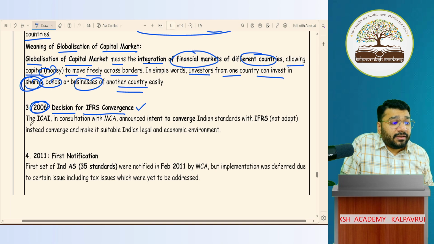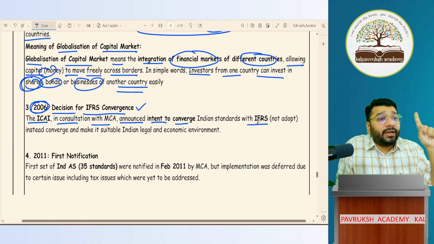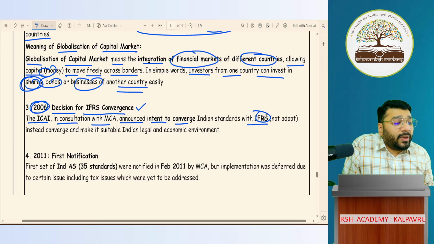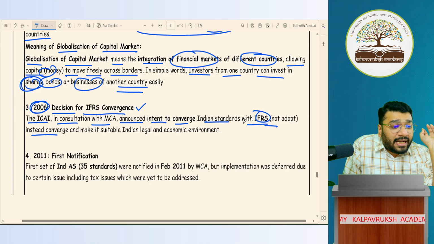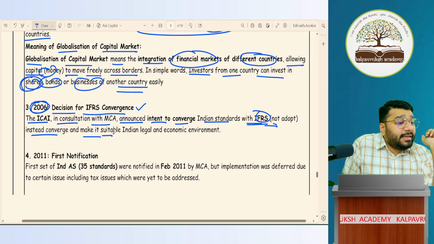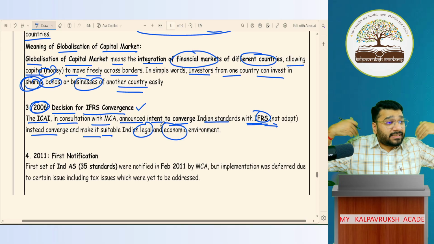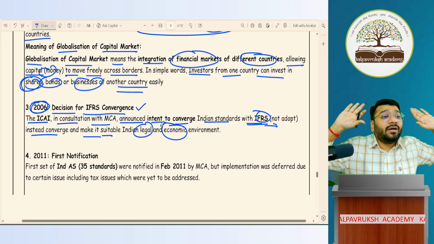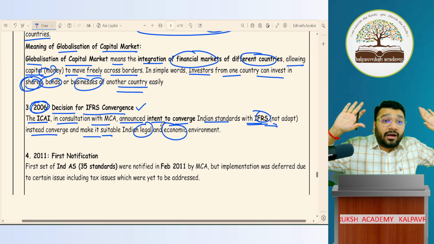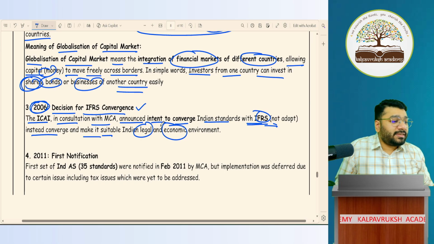So in 2006, the ICAI, in consultation with the MCA, announced the intent to converge with IFRS. So they didn't want to adopt it. What did they decide? We have the intention to converge Indian standards with IFRS and not adopt, instead converge and make it suitable. Why did we go for the convergence model? So that it can be suitable for our legal and economic environment. So only an announcement was made that we also have the intent to adopt the foreign accounting language. We are also going to learn the foreign accounting language. Like that, we showed our intent. We made a decision in the year 2006.